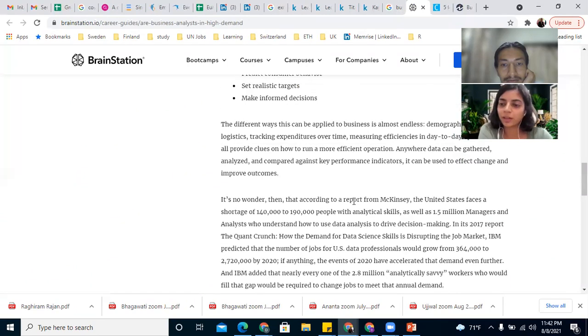So according to my understanding, I think data analytics is now part of business analytics. Business analyst, yes. The question is, to what extent? Does the business analyst have 10% data analysis or 90% data analysis? That depends on the JD, but data analysis is a requirement for business analysis.